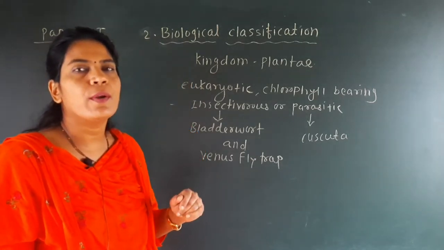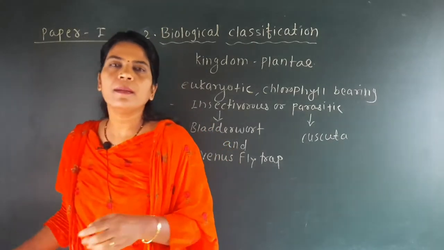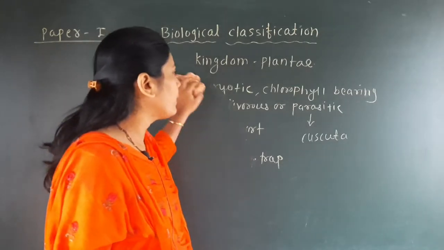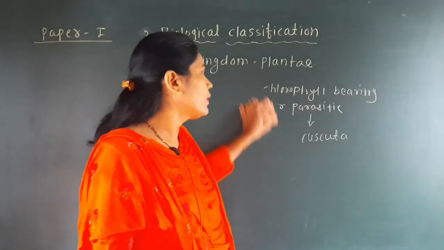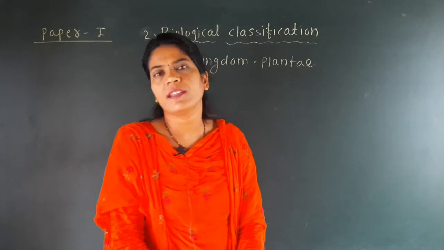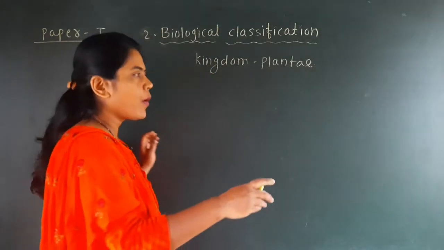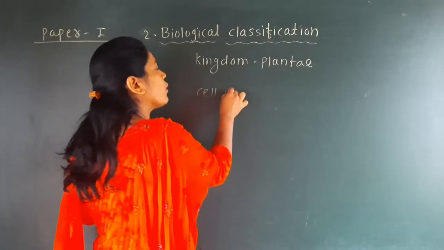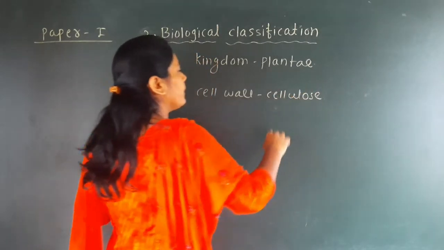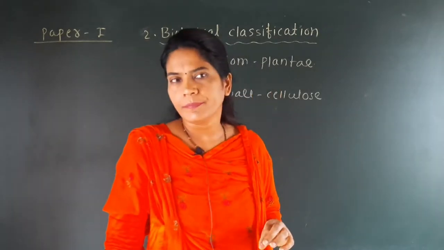So this is the second point which belongs to the kingdom Plantae. Then the next point is that this kingdom Plantae has an important characteristic, and that is there is a cell wall present on the outer covering of a cell, because the cell wall is the important characteristic of this kingdom Plantae, and this cell wall, which is the outer covering of the cell, is made up of the important constituent, and that is called the cellulose. Okay, so the cell wall is made up of cellulose.